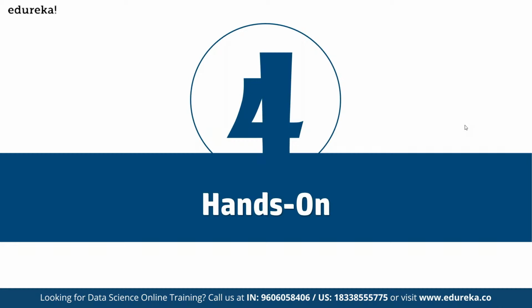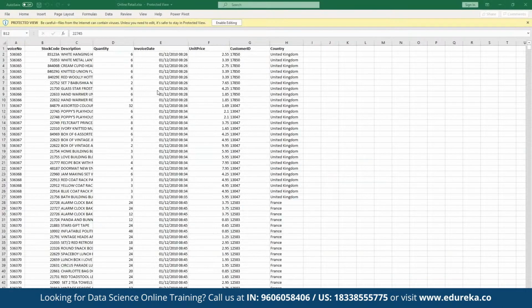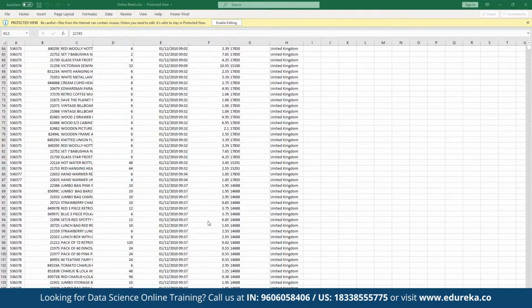To get started working on the actual analysis here, we are going to make use of the PyCharm IDE. We can use any IDE, or we can also make use of the Python IDLE to get started. So we are going to make use of PyCharm. In this file, we have access to the invoice number, stock code, description, quantity, invoice date, unit price, customer ID, and the country. This is the file that we are going to work on.